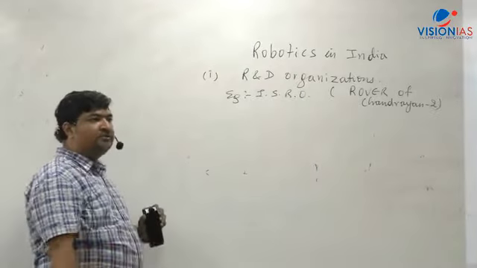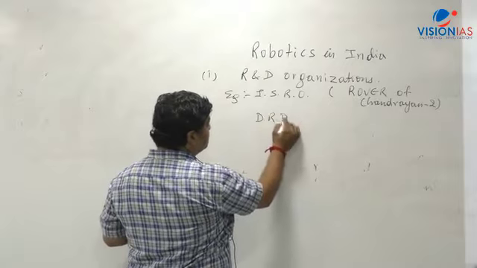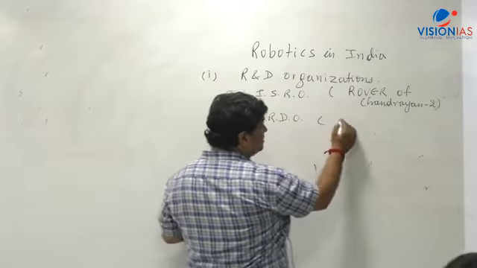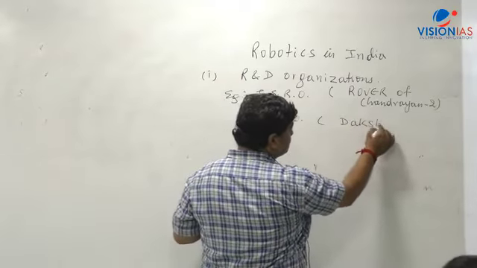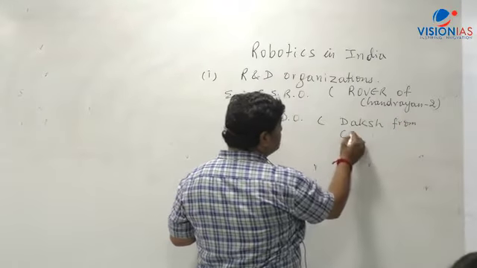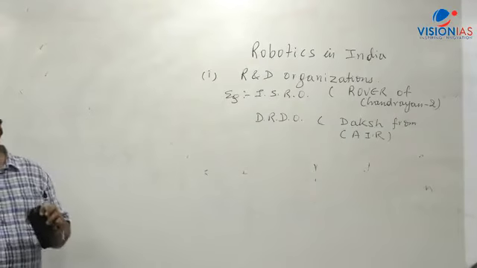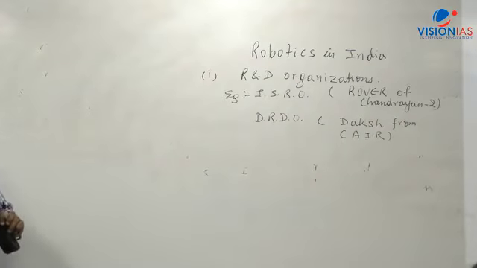Again, all the research is going on. Second example here, DRDO, which I said here is Daksh from CSIR, this CAIR. If you look at here, let's say CIR, now Daksh. Just see there what is given.